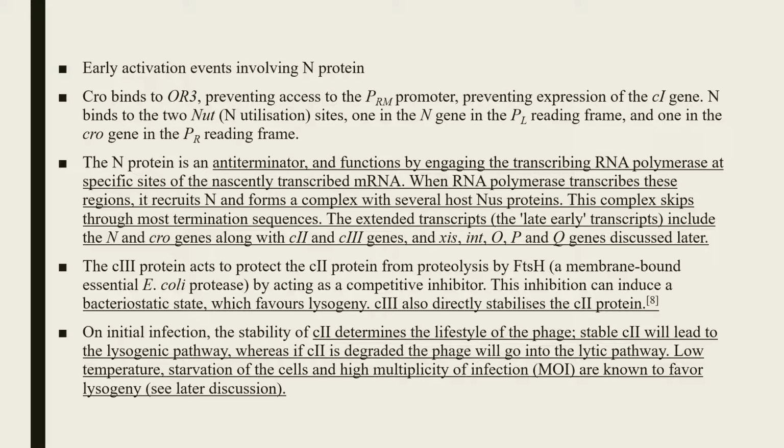After this, transcription starts, but there is the presence of N protein, which is a primary factor for transcription. The N protein is an anti-terminator and it functions by engaging the transcribing RNA polymerase at specific sites. The CIII protein acts to protect the CII protein from proteolysis by FtsH. What is FtsH? It is a membrane-bound essential E. coli protease, which functions as an inhibitor. The stability of CII determines the life cycle of a phage.